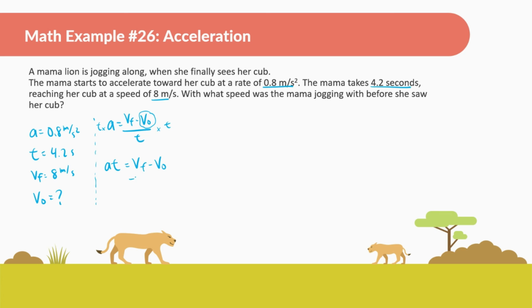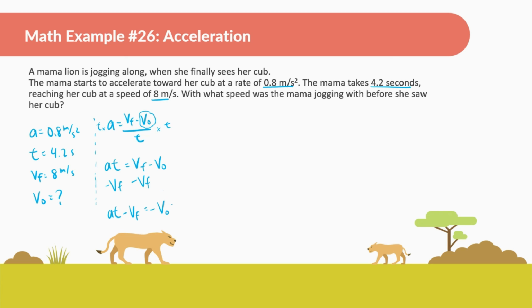And then I'm going to subtract both sides by v final. Sorry, my fault, we're looking for v initial. So we have acceleration times time minus v final is equal to negative v initial.